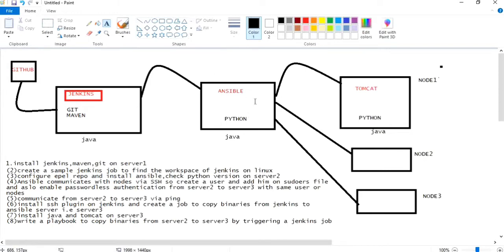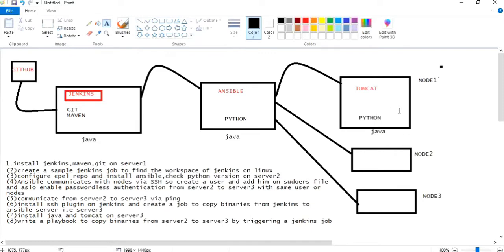And Ansible server, you all know, is a configuration management tool. It does copying files, it does security patches, some sort of provisioning also it does. That's the whole concept of configuration management tools. And we will write a playbook. With the help of the playbook, my binary or artifact stored in a directory will be copied to server 3. Server 3's webapps folder it will copy.